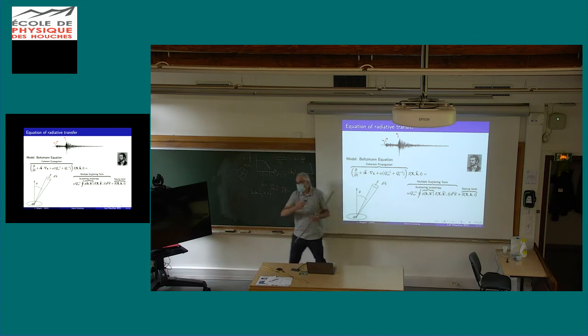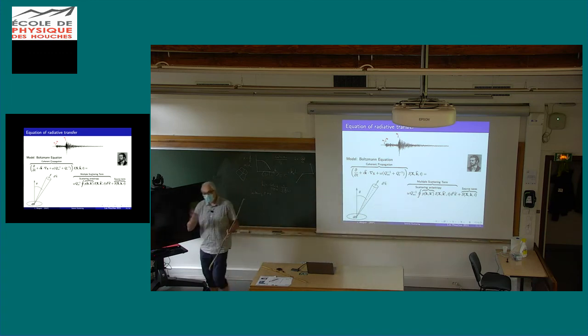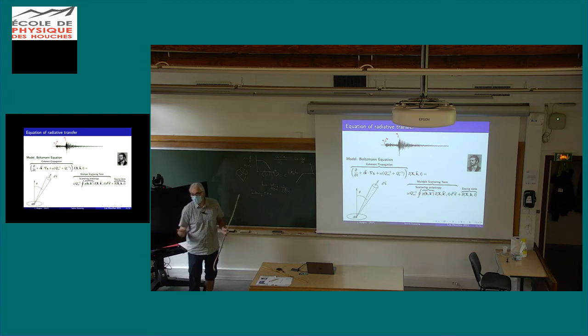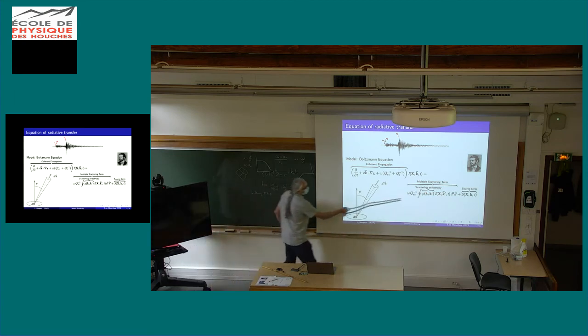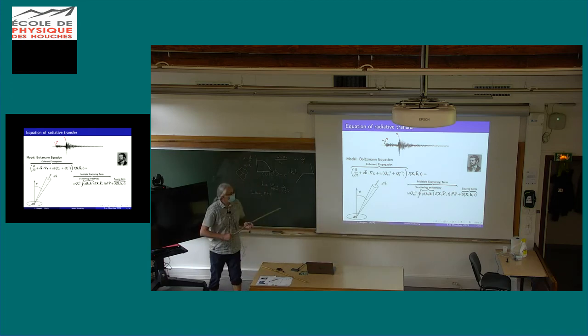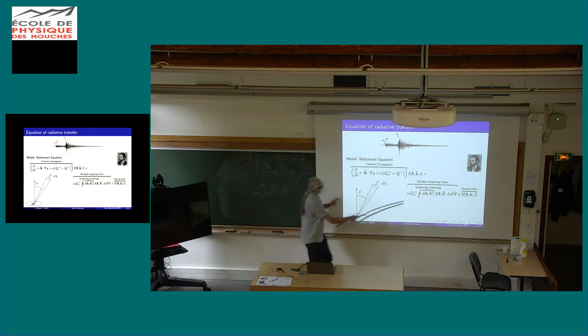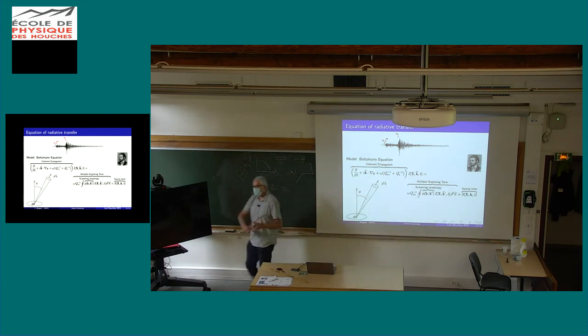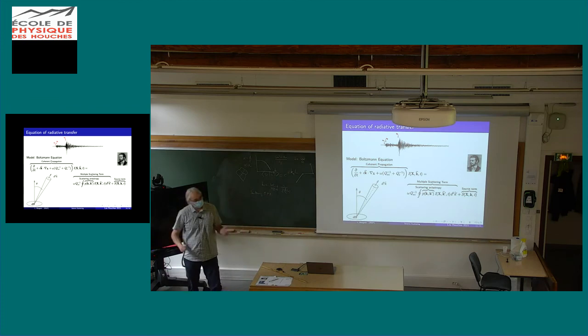We use the Monte Carlo method for that, and it is far more efficient than any deterministic method when you have high-dimensional integrals to compute. Single scattering already has two variables plus the space variable, and as you iterate, the number of dimensions becomes huge, and in that case, no way you're going to do that deterministically.